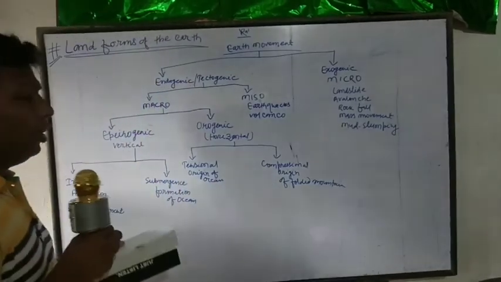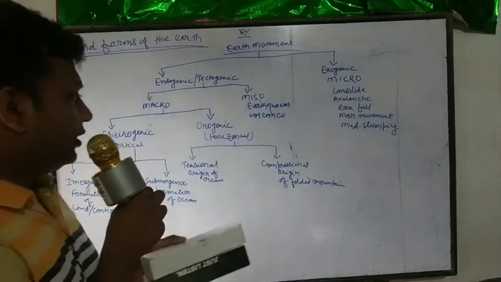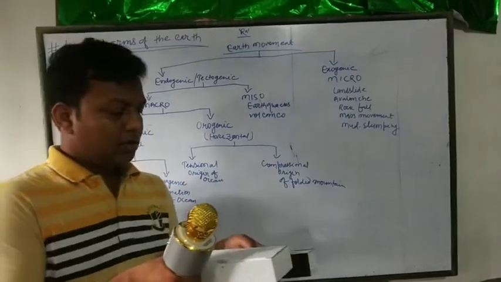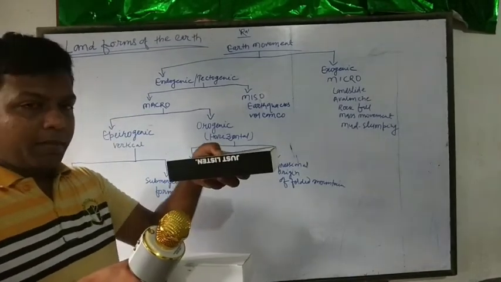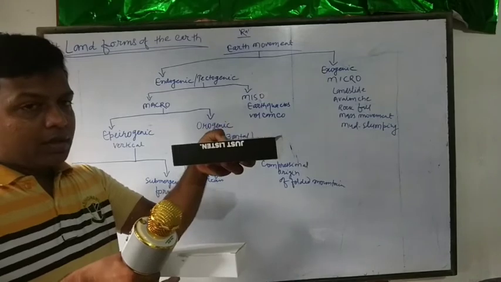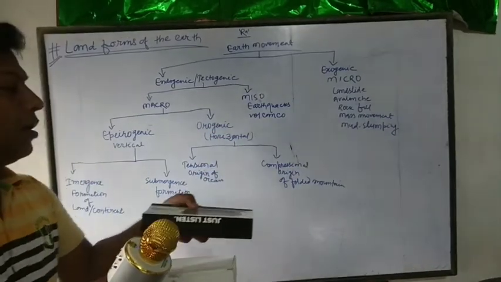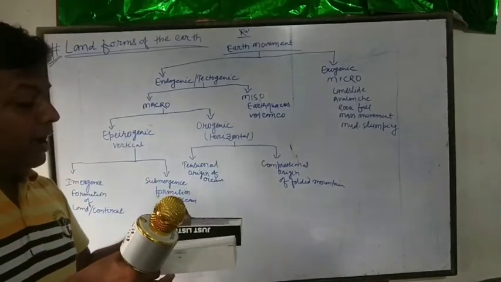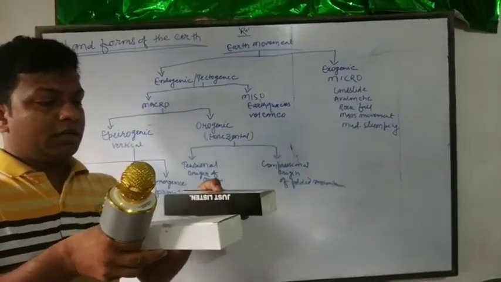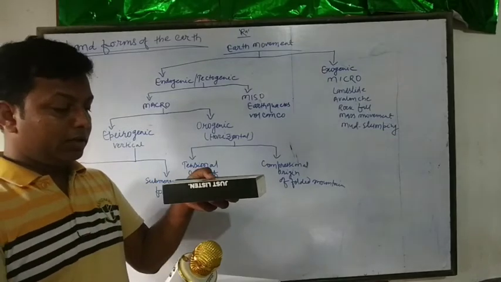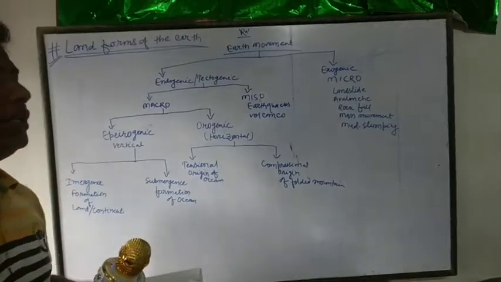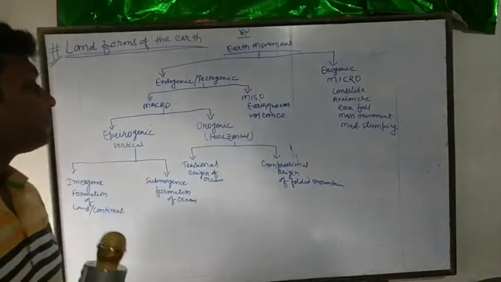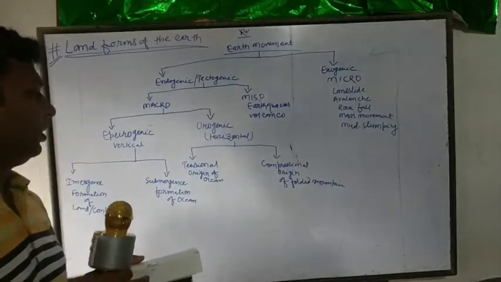So this is vertical force, and then orogenic means horizontal force. When it is emerged, that means vertically above, what is formed? Land and continent are formed. And when this part is constant and this goes below the earth, an ocean is formed. That is called submergence.